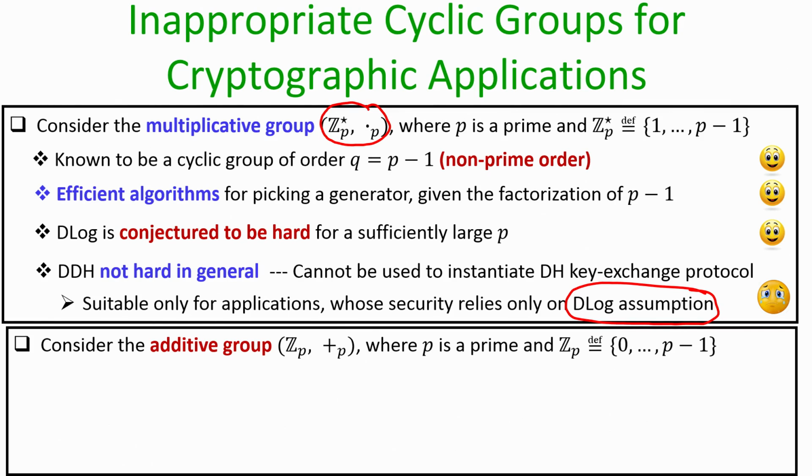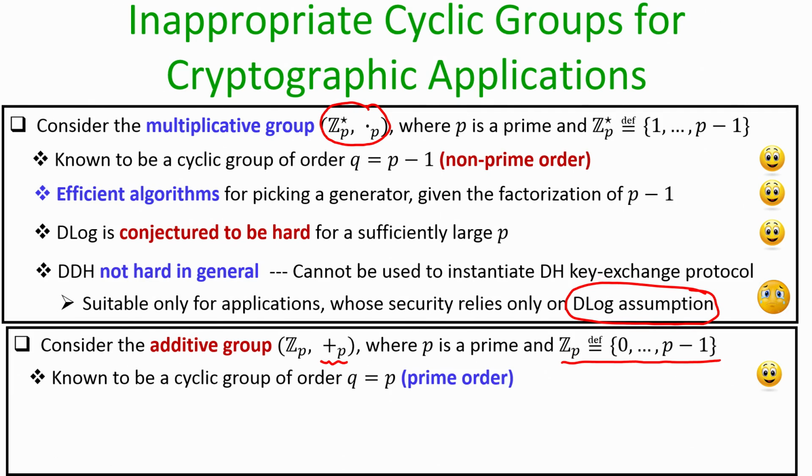Now, consider the additive group. The previous group ZP star with the operation multiplication modulo P was a multiplicative group. Now, consider an additive group where my set is ZP consisting of the elements 0 to P minus 1, and my operation is addition modulo P, where addition modulo P on elements A and B is defined as follows. You perform the integer addition of A and B and take the remainder with respect to modulo P. That is the way we define addition of A and B modulo P.